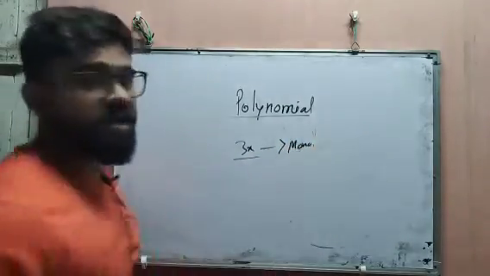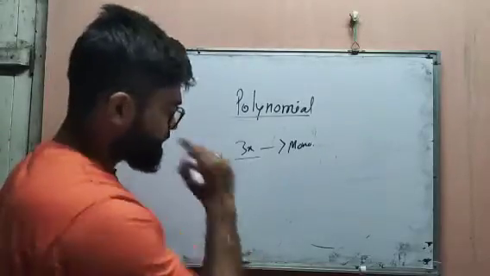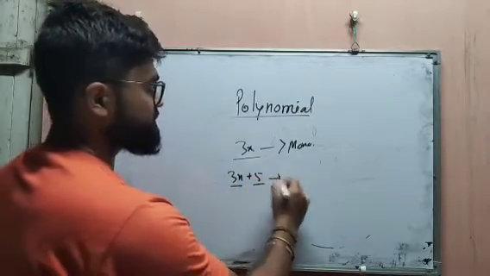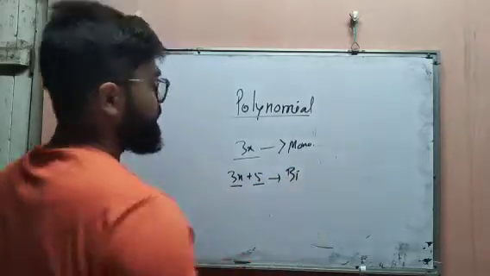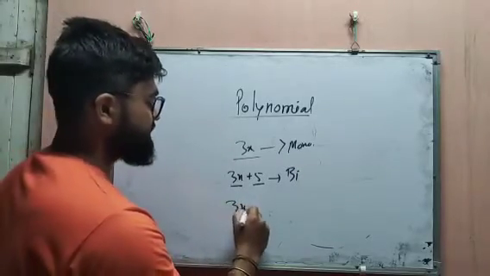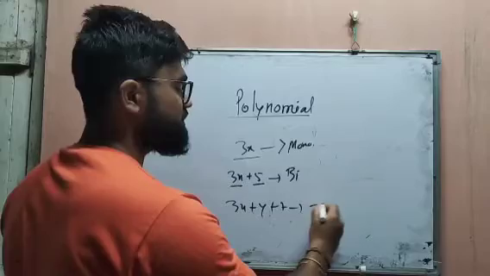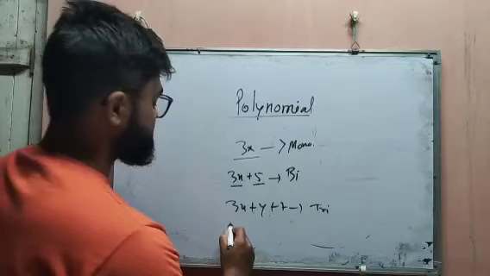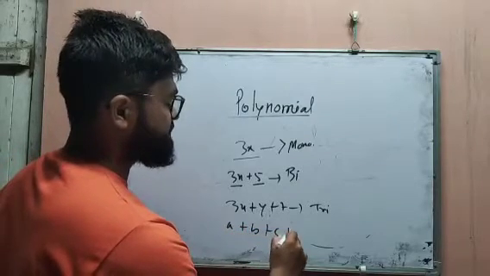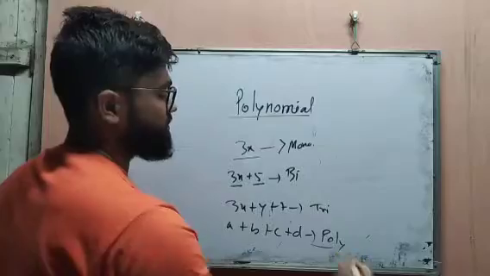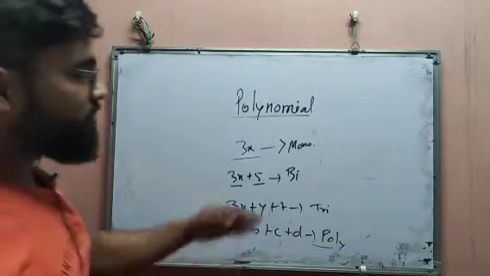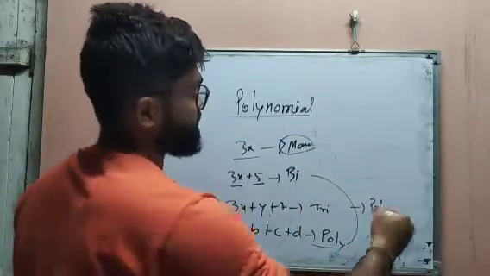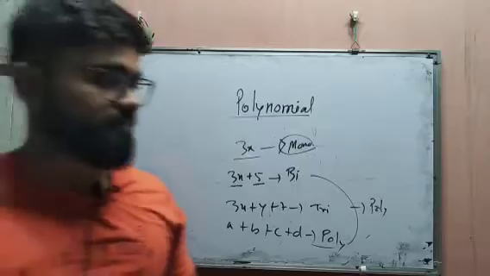After that we have another one, binomial. This is where there are two terms, suppose 3x plus 5, there are two terms, 1 and 2, so this is called binomial. Okay, after that we have three terms, suppose 3x plus y plus 7, then this is called trinomial. And the expressions that have more than three terms, suppose a plus b plus c plus d, will be considered a polynomial. Understood? That means except monomial, all can be said to be a polynomial. Okay, so we have learned about this in our junior classes.